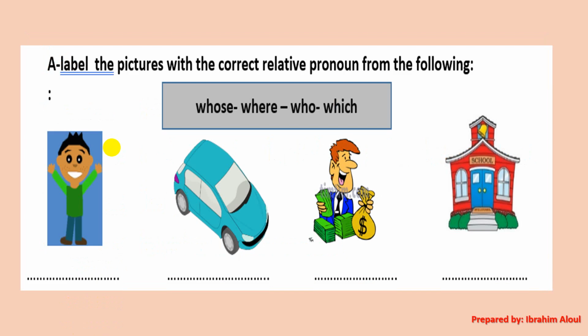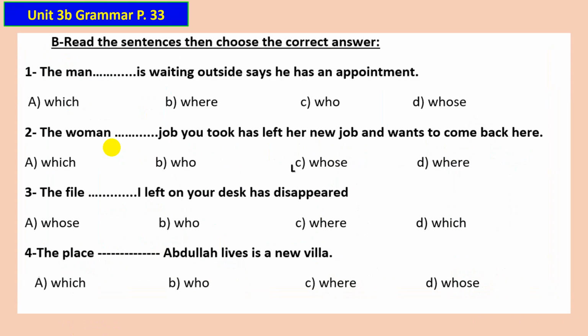Label the picture now. Pause the video and answer them. Who, which, whose, and where for school. Read the sentence now, then choose the correct answer. You are going to complete this one. Again, open your student book page 33. The man who is waiting outside says he has an appointment.